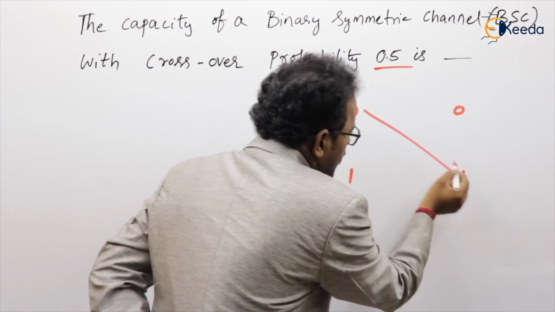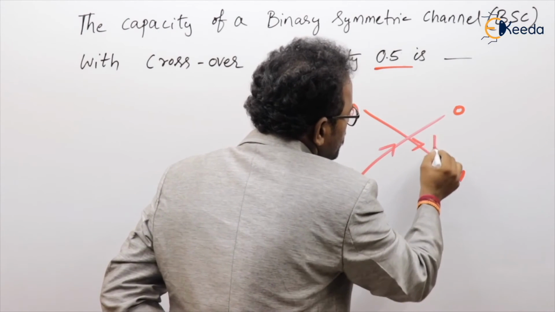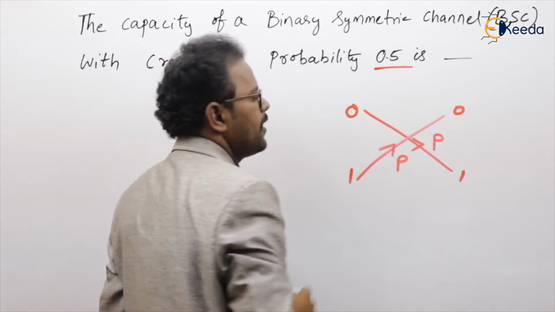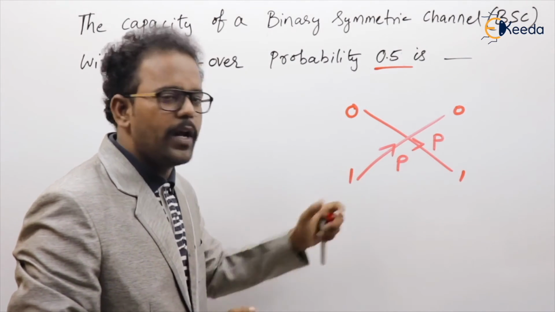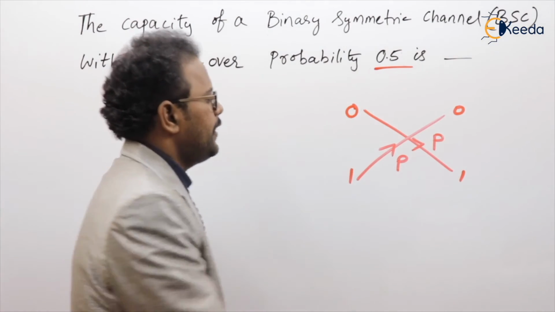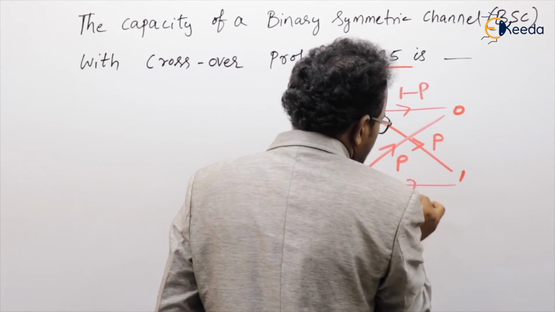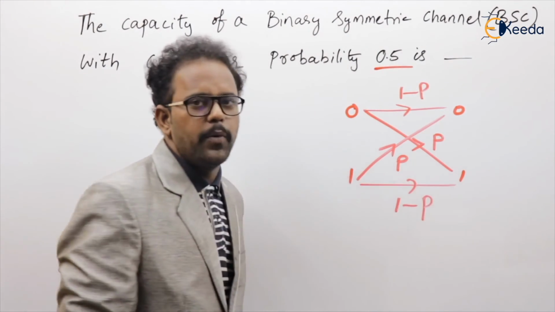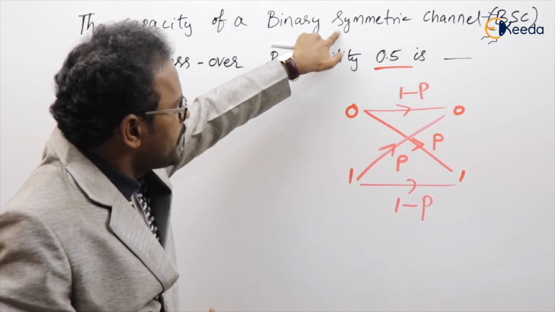The probability of error for 0 and the probability of error for 1 both are the same. For example, if I call it P, the meaning of symmetric is the error for 0 and for 1 is the same. If this value is P, obviously the other becomes 1 minus P, because the total probability is 1. This is the meaning of binary symmetric channel.